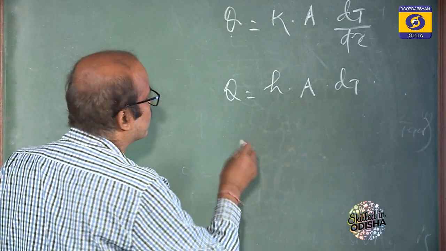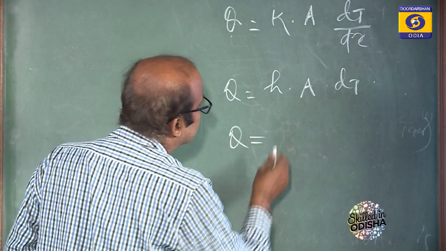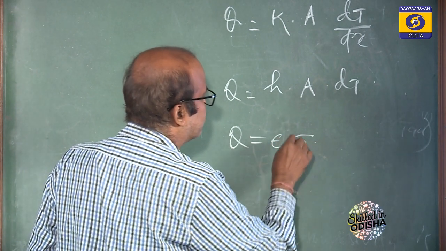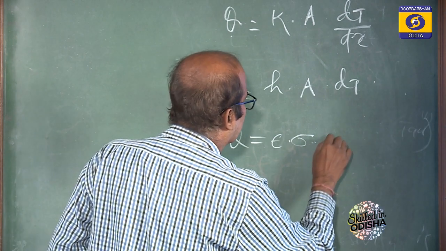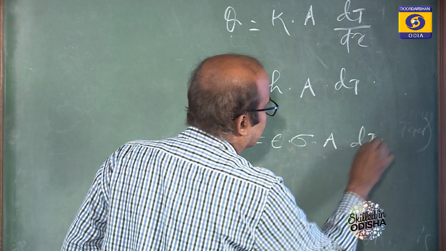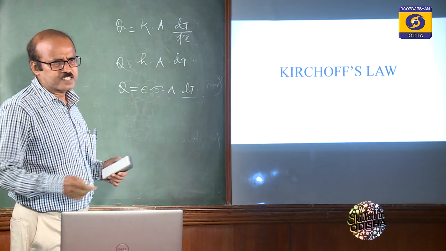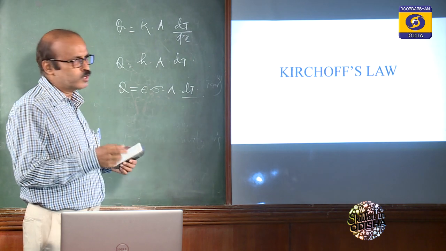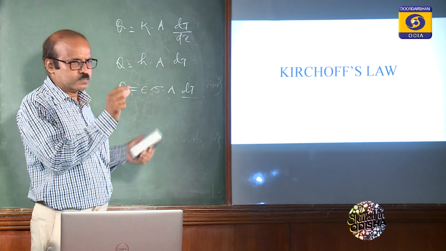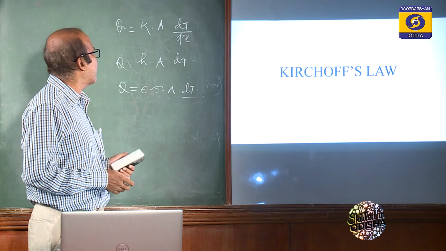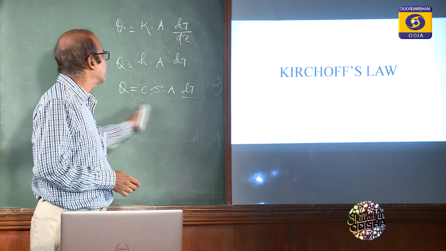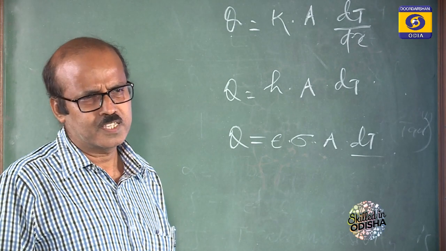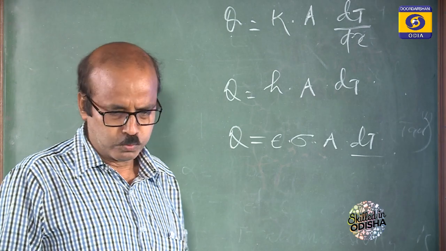And for radiation, Stefan-Boltzmann law, Q is equal to emissivity into sigma, the Stefan-Boltzmann constant, into A into T to the power 4. So this chapter is a very easy chapter because you have to remember some definitions and these 3 formulas for working out problems in the exam. Thank you.